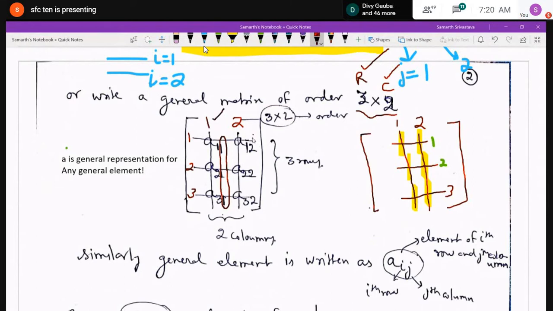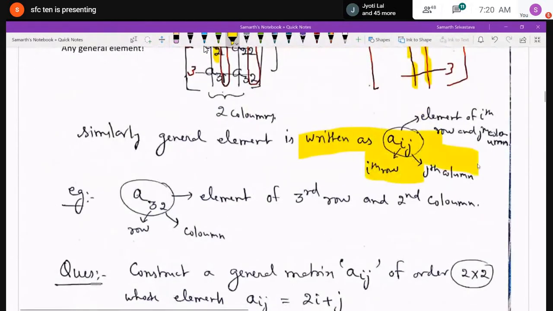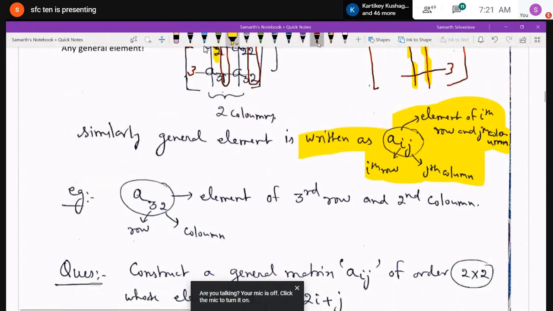Then if I talk about the second column, it is A12, A22, A32, that means because it belongs to the second column, the second suffix is 2. Or you can say that the j value is 2. Similarly, the general element is written as Aij, where i represents the ith row and j the jth column. It is read as the element of the ith row and jth column.